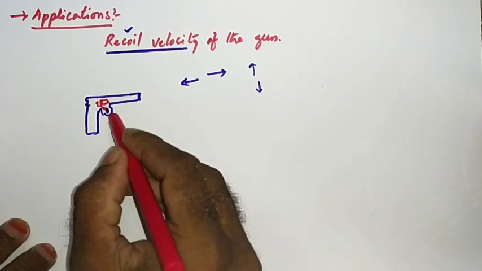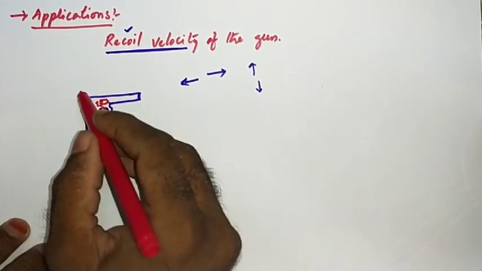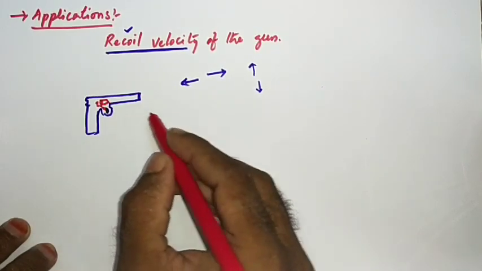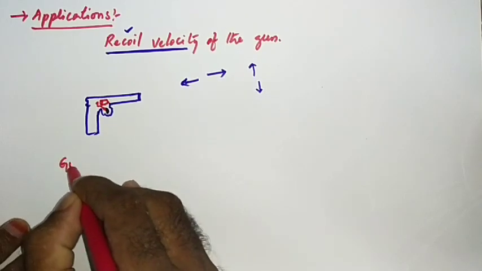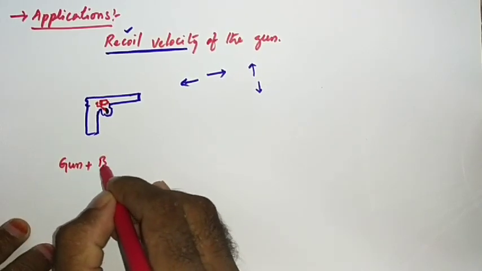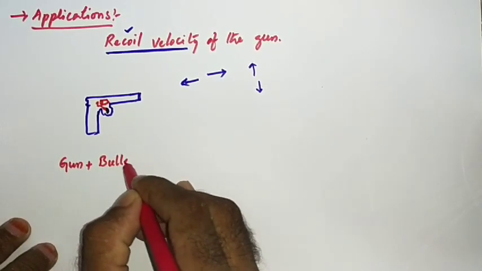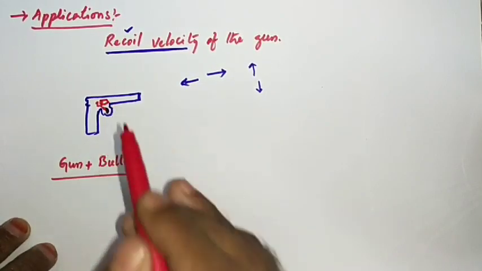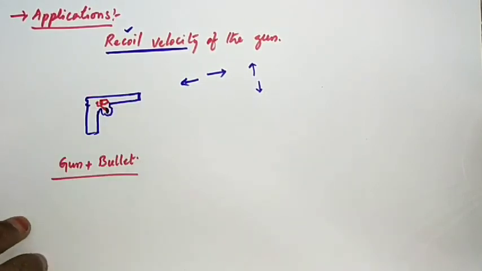Now this is our system. In the system, who are there? Gun plus bullet. This whole thing we are calling the system.